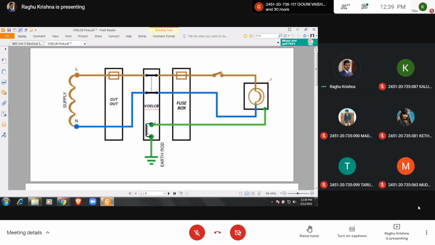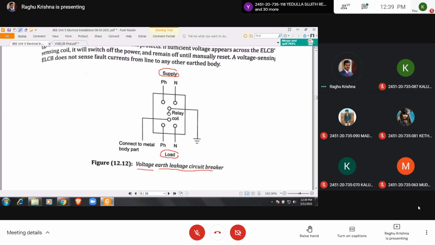Is it clear? Here you have this coil. You can treat it as a voltage coil, or relay coil, and one end of the coil is connected to ground, the other end is connected to the metal part of the equipment.